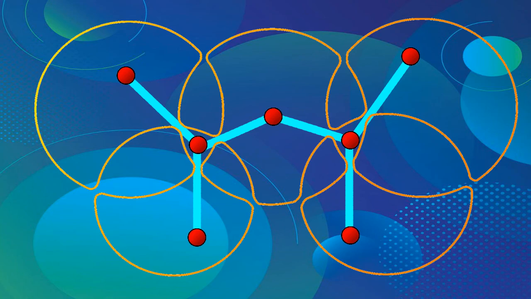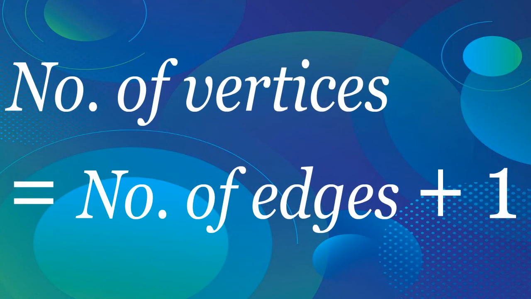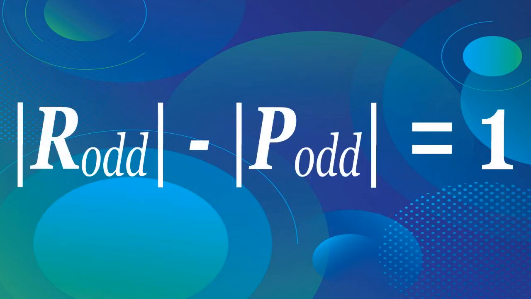Observe that this graph must be a tree, that is, it has no cycles, since our generated curve is closed, simple, and connected. Hence, its number of vertices must be greater by 1 than its number of edges. This is exactly equivalent to the fact that the number of odd regions minus the number of odd intersection points is equal to 1. Hence, Lemma 2 is proved, and thus we finally proved our main assertion,